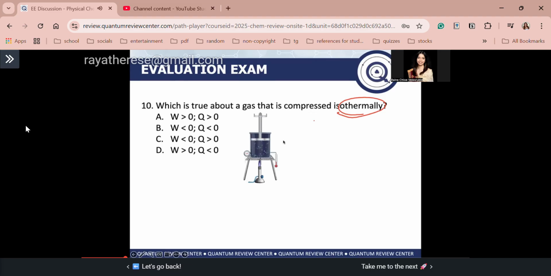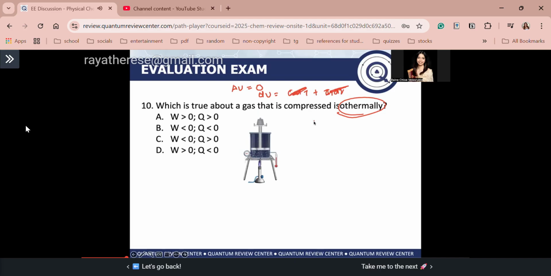Now guys, ano bang isa pang clue? We have here isothermal process, or recall, for any ideal gas, okay, assume agad guys, ideal gas 'to, diba? Delta U is equal to zero. Tama? Diba? For an isothermal process, right? Bakit? Again, recall the general equation for dU that is equal to CV dT plus pi T dV, right? Again, for any ideal gas, pi T is equal to zero, so this is zero. Tama? And for an isothermal process, dT is equal to zero, so this is zero. Therefore, dU is equal to zero.